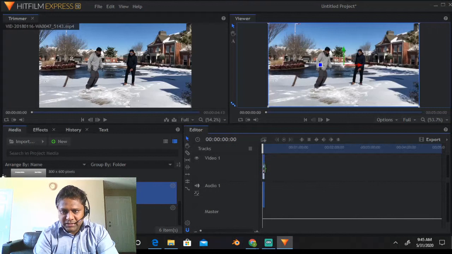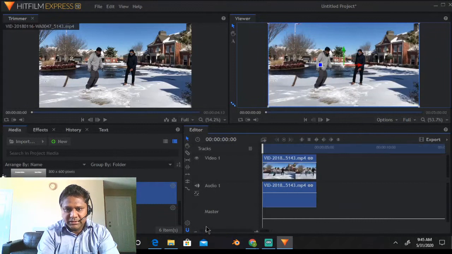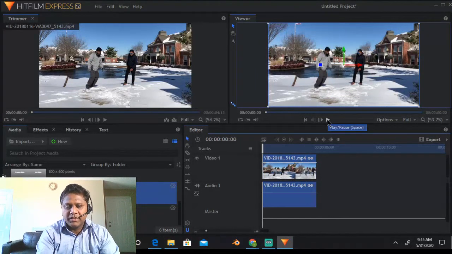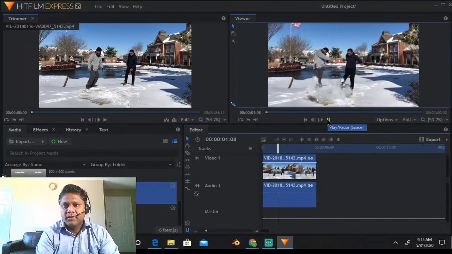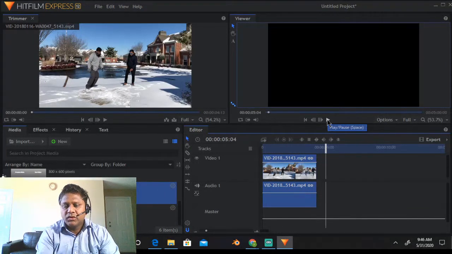Now you can see this is a very small view. If you want to make it look better, this is the area where you can drag this, and here it has increased the view. It has not increased the timing or anything, it has just zoomed in so that you can see things clearly. And here is the button to play, so let me click on play. All right, so this is the video.